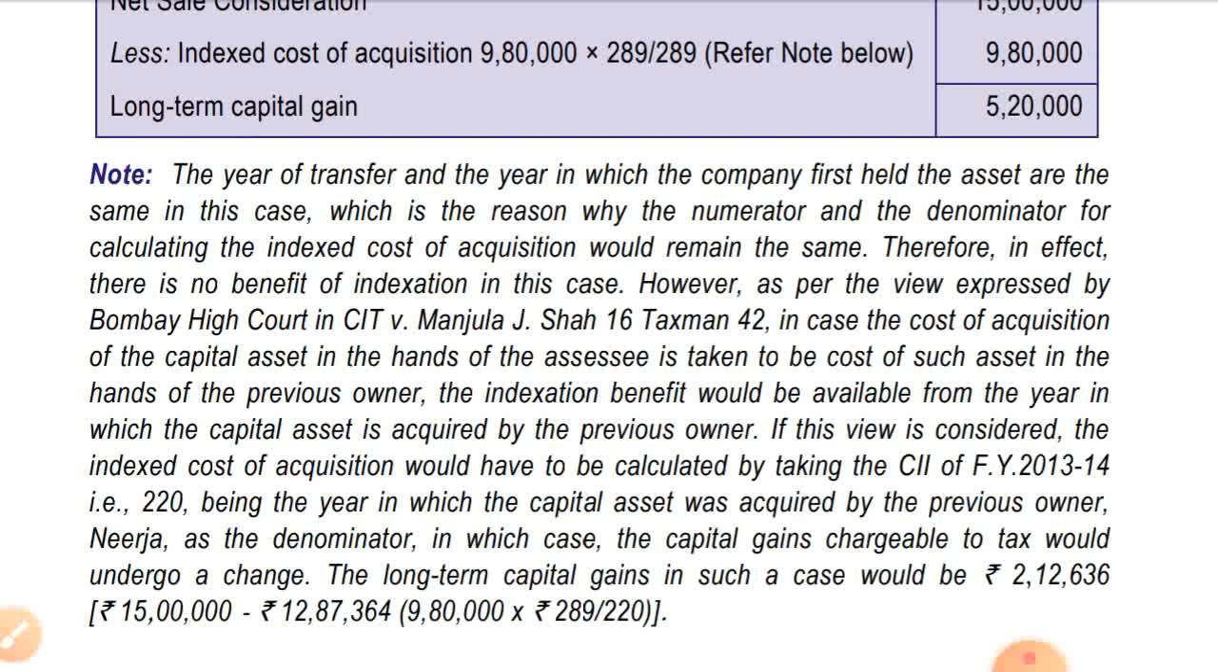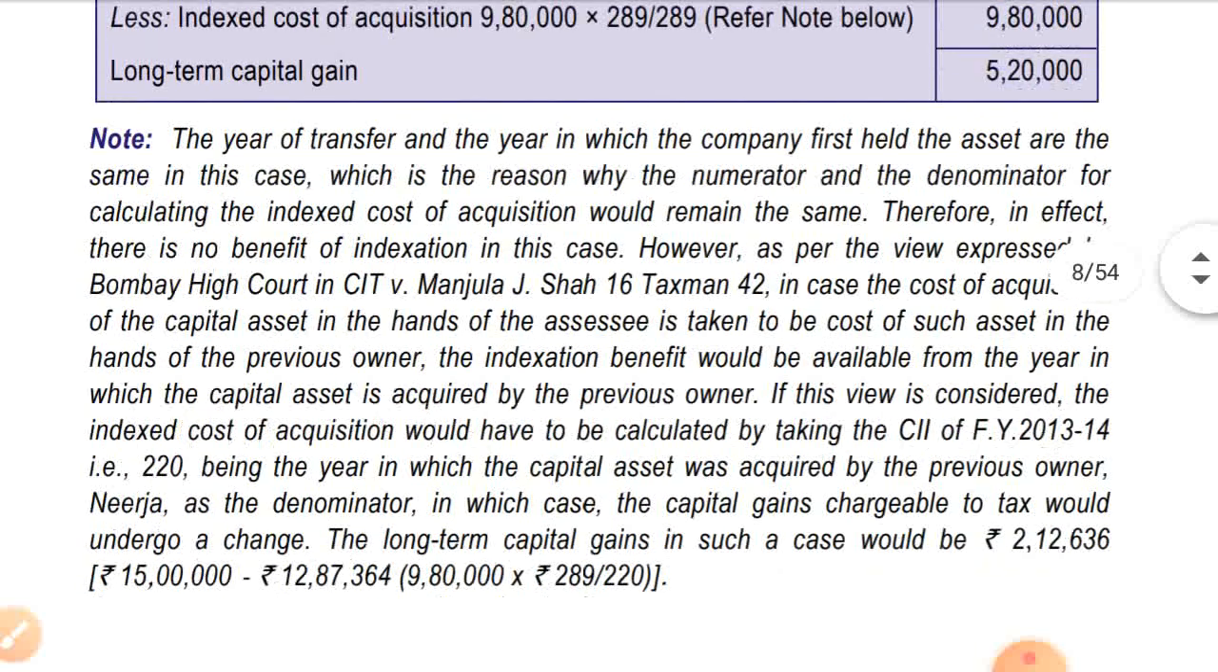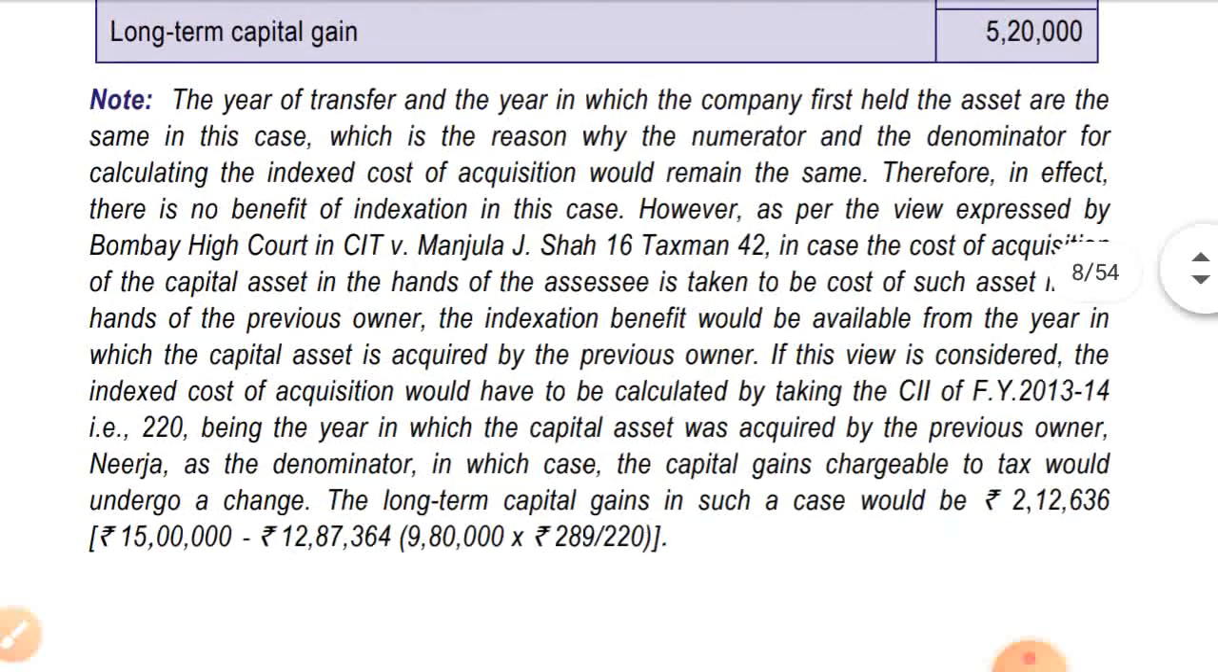The long-term capital gain in such a case would be 2,12,636, that came after 15 lakh minus 12,87,364. How did 12 lakh come? It's shown over there: 9,80,000 into 289 divided by 220. You can solve it this way. I prefer that everyone should solve it this way rather than the way the institute has solved it above. It will be correct because they have given it in the note also. So we can take this view also. Okay, it's better to take this view.